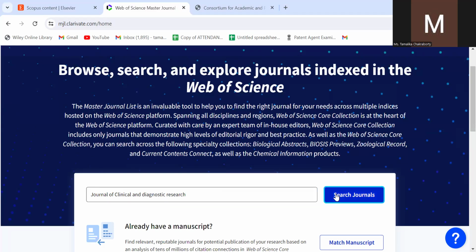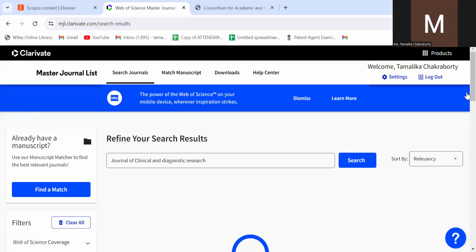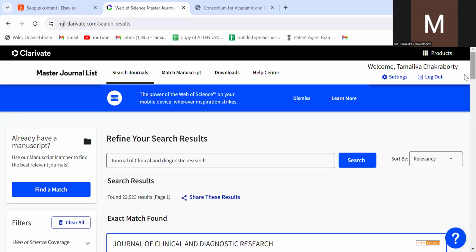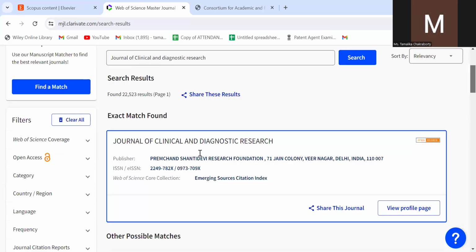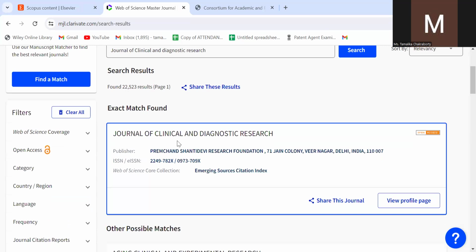So you search the journal, and as you search, you get to see, yes, it is there in Clarivate Analytics. It is showing the Journal of Clinical and Diagnostic Research over here, under Emerging Source, ESCI. Later in my videos I will also talk about ESCI, expanded, what ESCI is, and the types of impact factor, like what the JCR impact factor is.